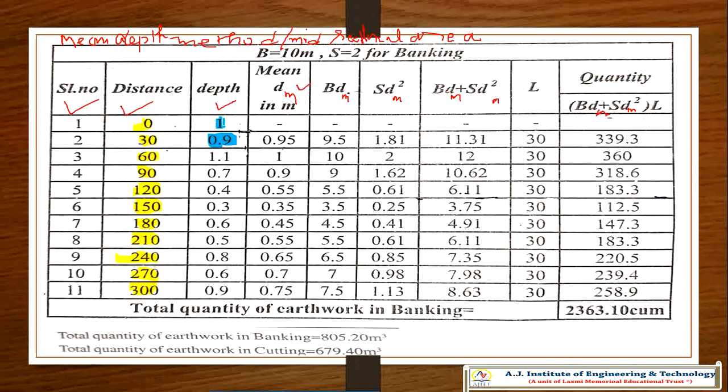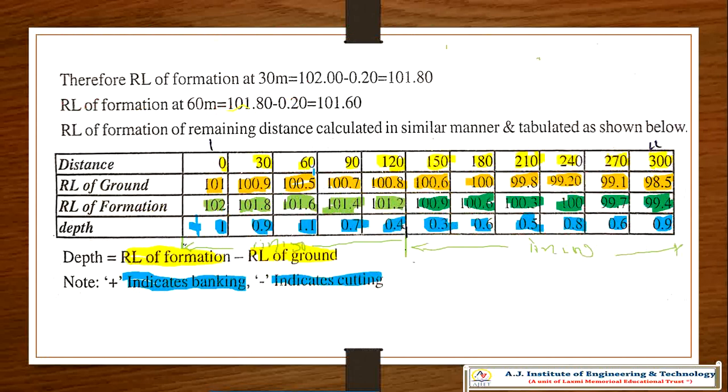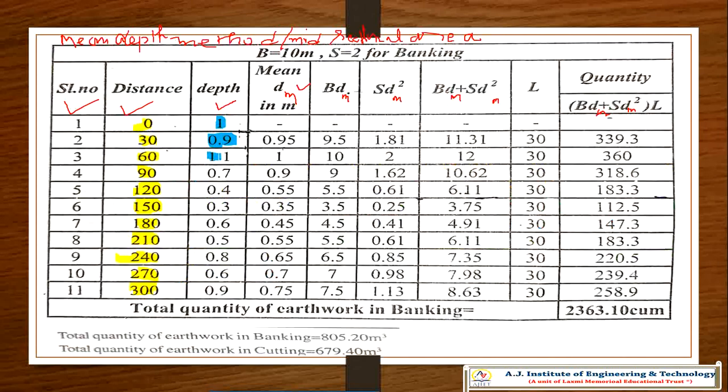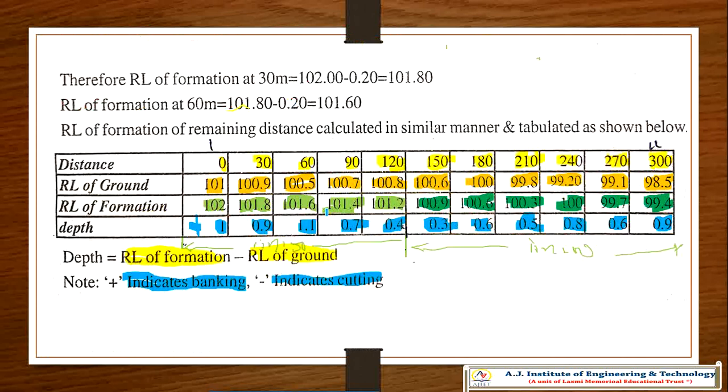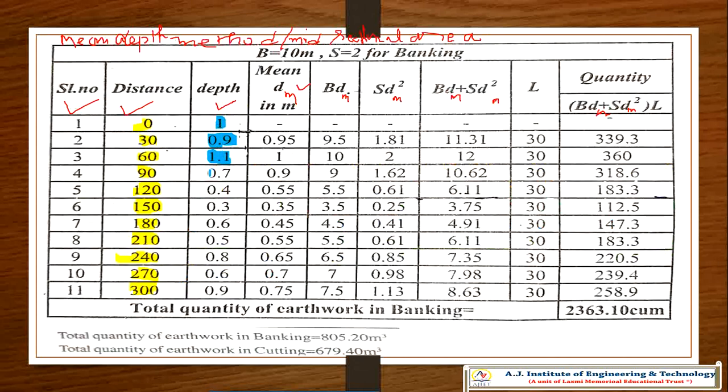Then for 60 chainage it is 101.6 minus 100.5, that is 1.1. The next one becomes 0.7.